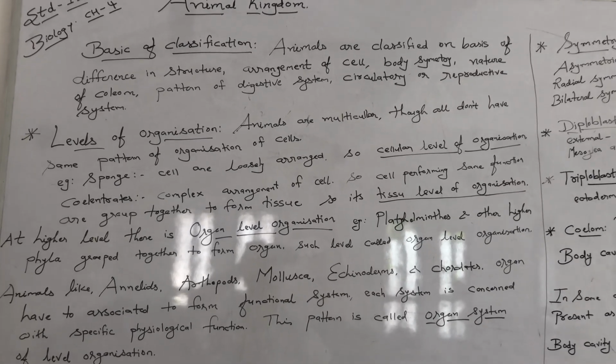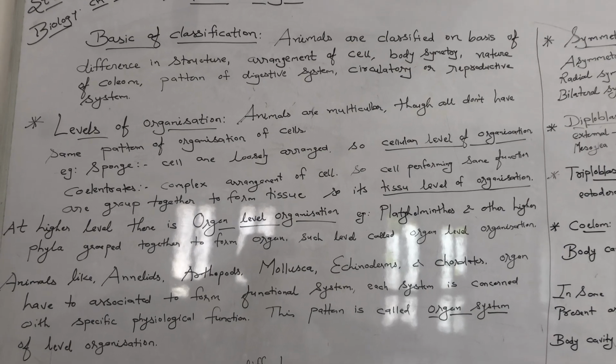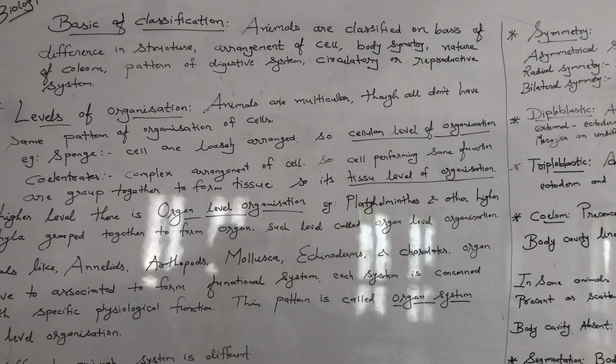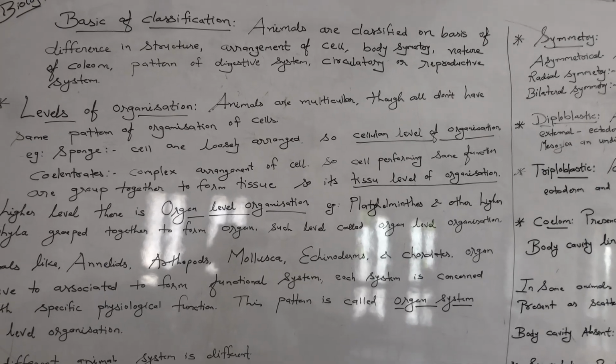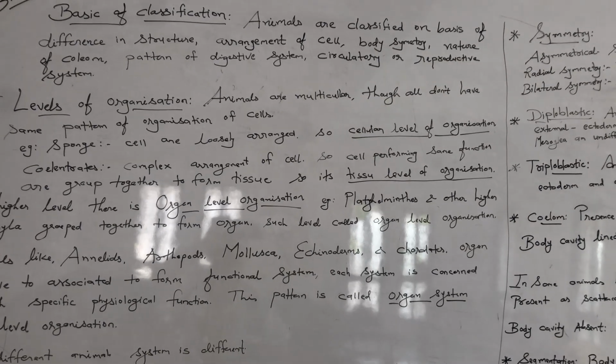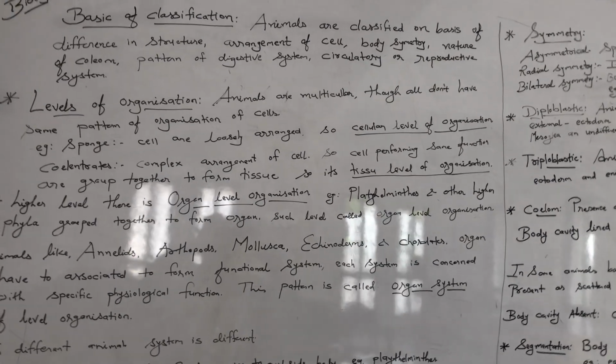Next, that is Cnidaria. In Cnidaria there is a complex arrangement of cells, so cells performing the same functions are grouped together to form a tissue, so it is called tissue level of organization. So the next organization is tissue level of organization.